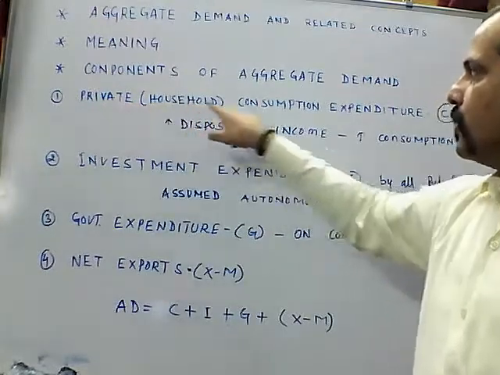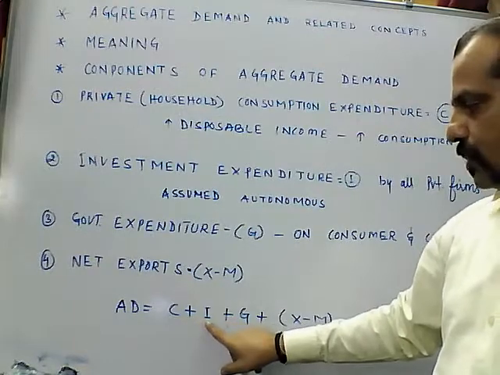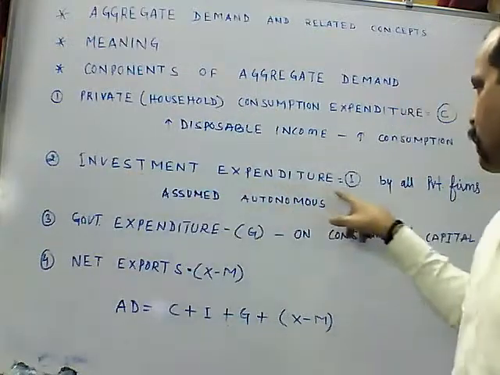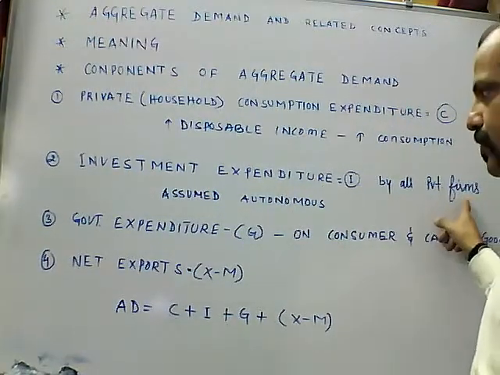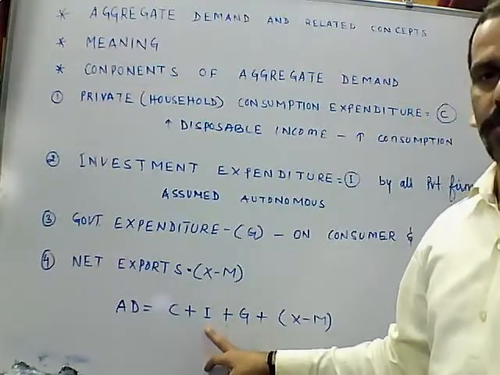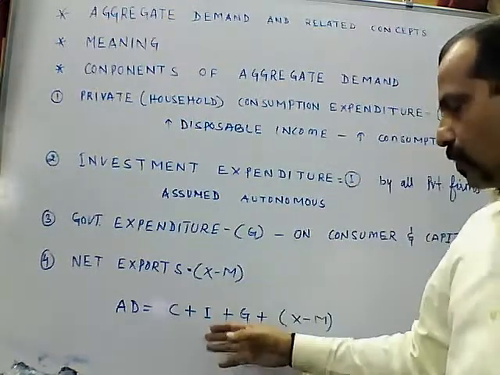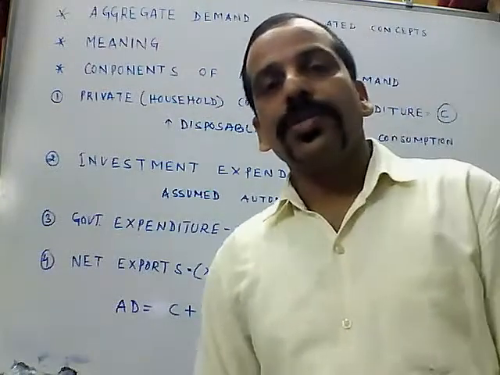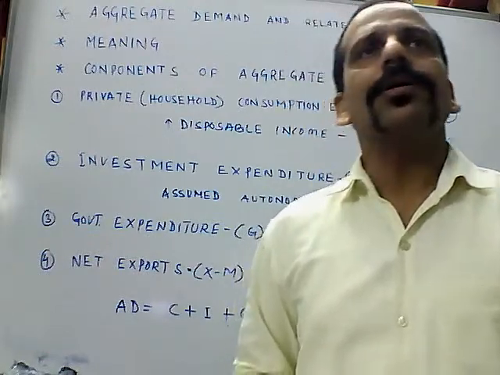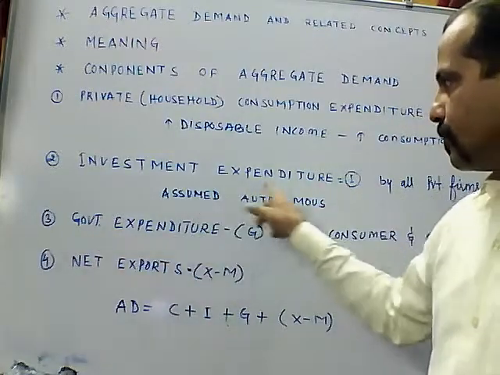C means consumption expenditure by the household. After consumption, there is investment. Second is investment expenditure by all the private firms, and it is assumed constant. It is autonomous to the income level. So there is no effect on investment with respect to change in income. If the income of the private sector increases, there is no change in investment either. So this is about I.